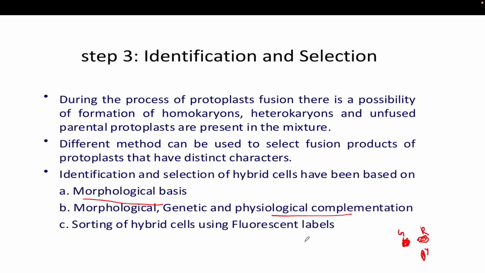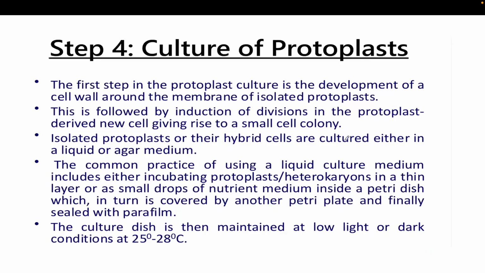Okay, so then after isolating the protoplasts, you need to culture them. The first step in protoplast culture is to develop a cell wall around the membrane of the isolated protoplast, because at the end you require the original shape or original constitution of the plant cell. So that's why in culturing of protoplasts, a cell wall around the membrane of the isolated protoplast will be developed.